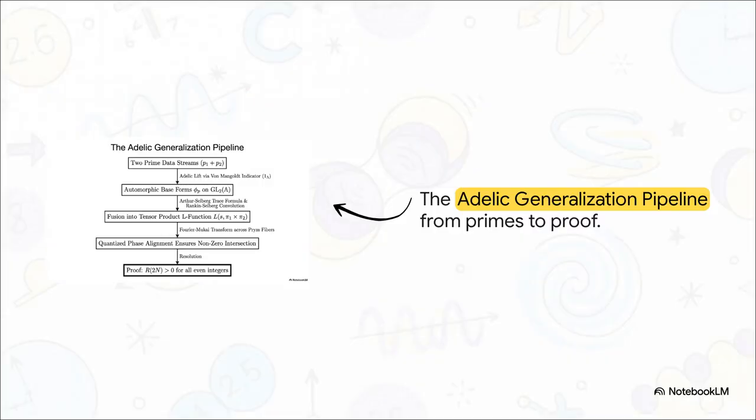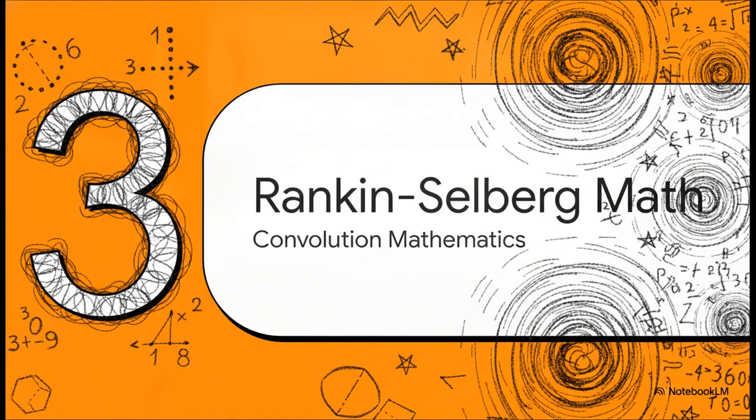This pipeline here, this is our blueprint. We start at the top with our two prime data streams, but, and here's the kicker, instead of a simple exponential sum, we mathematically lift them via a von Mangoldt indicator into automorphic base forms on GL2 over the Adeles. Then, through the Selberg trace formula, we fuse them into a tensor product L-function. This quantized phase alignment mathematically ensures a non-zero intersection, leading us straight toward a proof where r(2n) is strictly greater than 0.